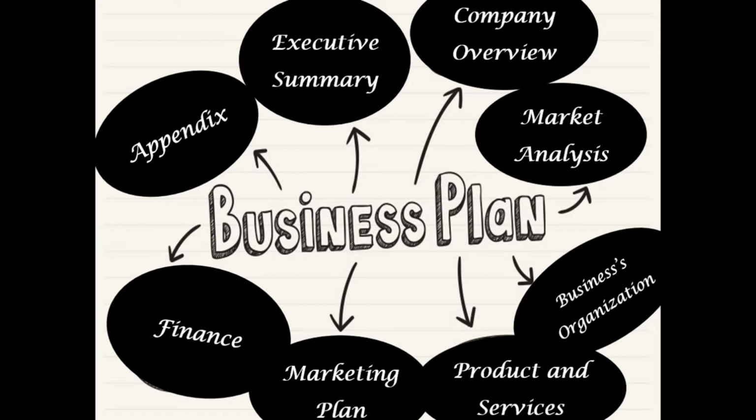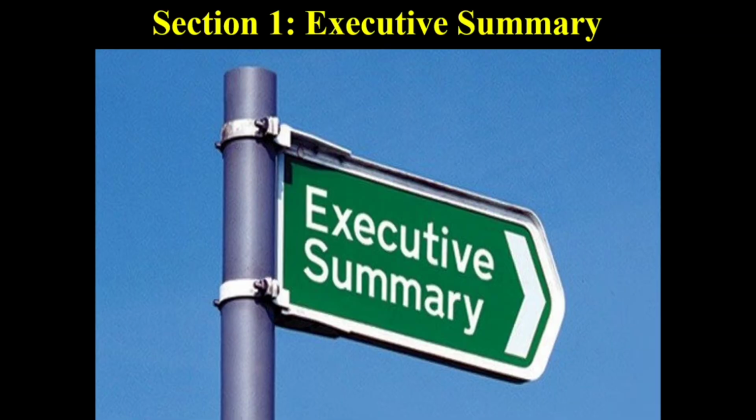So, without taking too much time, let's start how to prepare a business plan with the first section, that is the executive summary. The executive summary is a short overview of the entire business plan. It provides a busy reader with everything that needs to be known about the venture's distinctive nature. The summary will explain what your business does, where your business currently stands, where you want to take your business in 3 to 5 years, and why you will be successful.